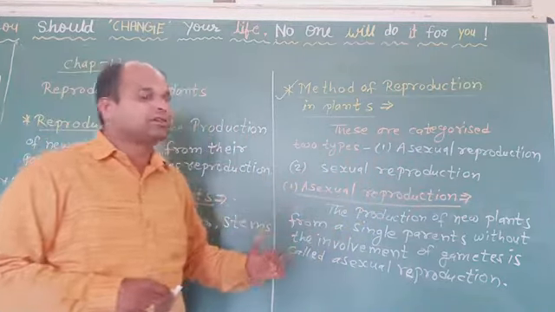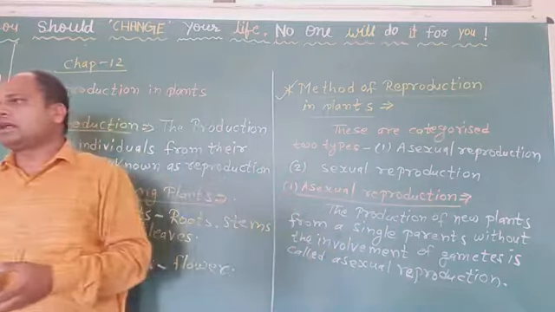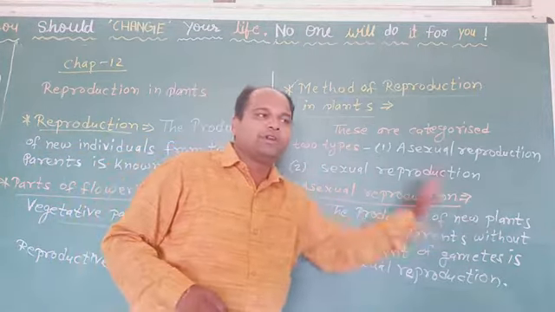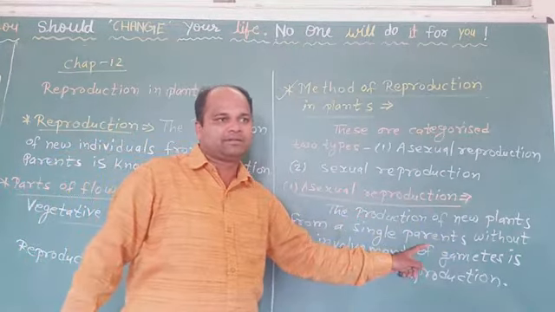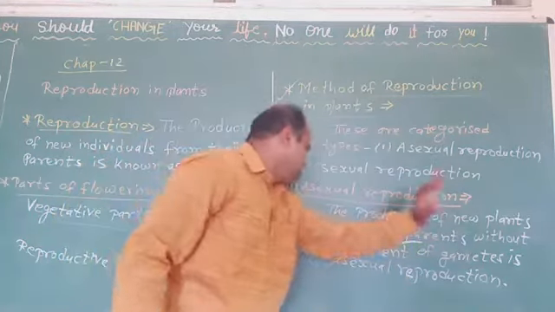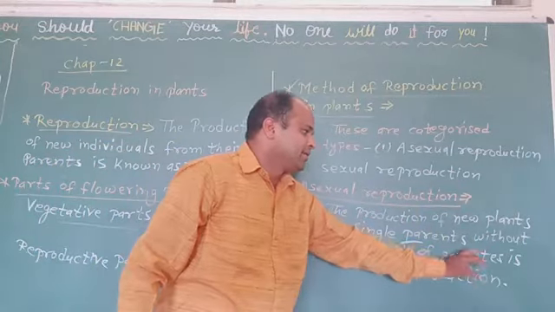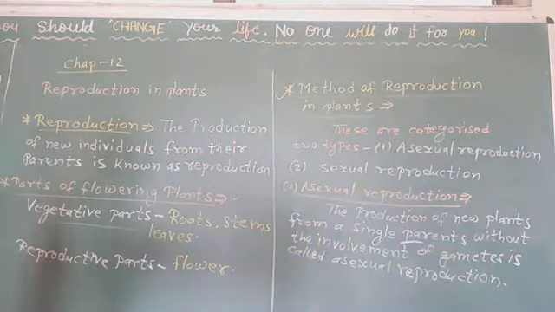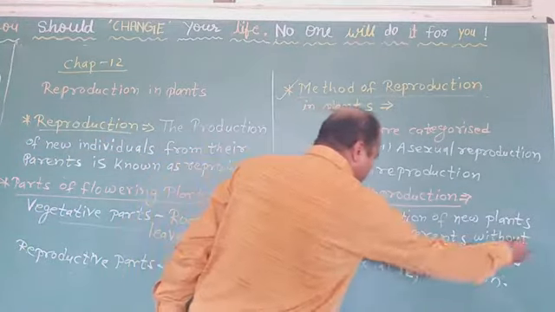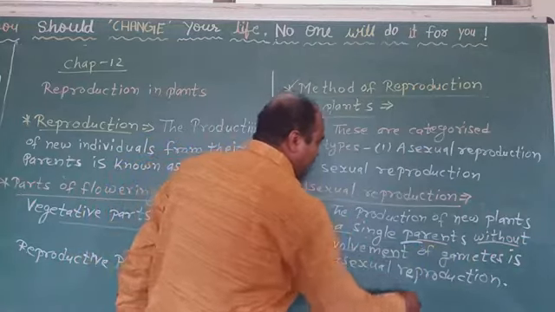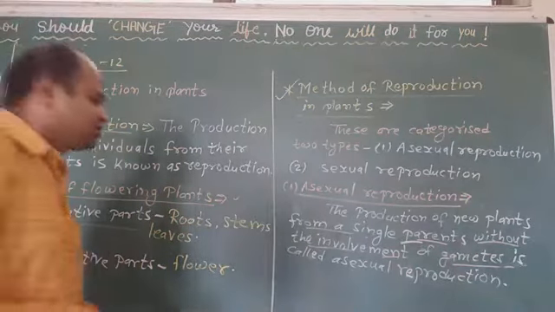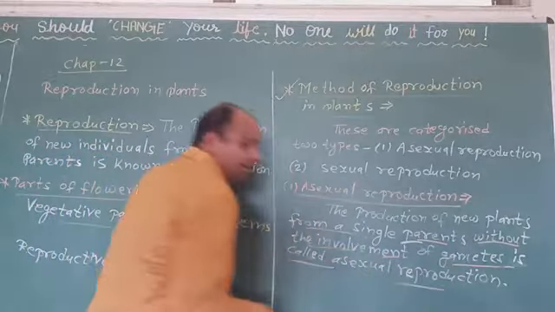So what is asexual reproduction? The production of new plants from a single parent without the involvement of gametes is called asexual reproduction.